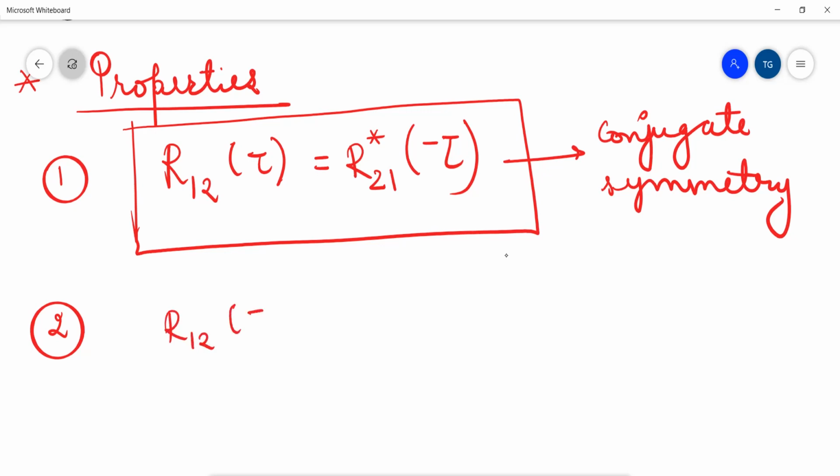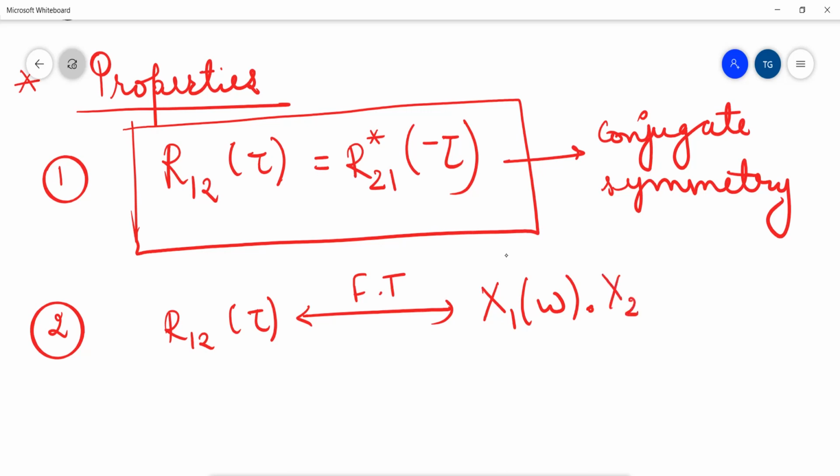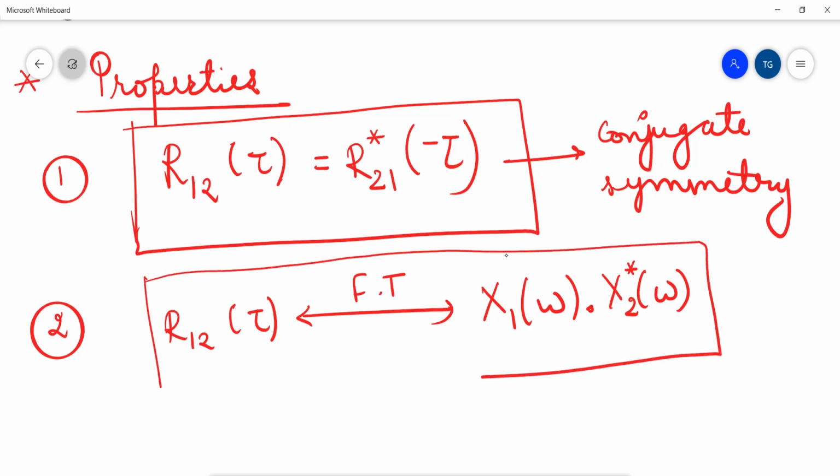For R12 of tau, the Fourier transform will be the multiplication of the Fourier transform of the first signal, X1 of omega, with the complex conjugate of the Fourier transform of the second signal. So this relation also holds good for periodic signals.